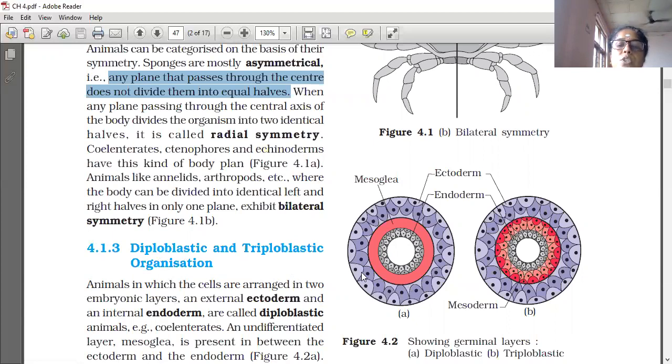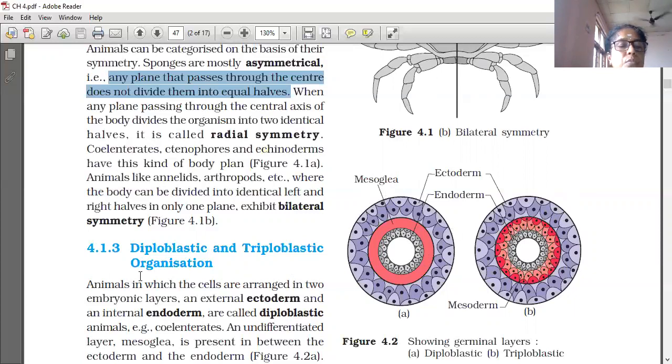Here see the diploblastic two layers. First diagram is diploblastic only. Outer one is ectoderm and inner one is endoderm. And in between ectoderm and endoderm, mesoderm is absent. Only two layers are there. It is filled with a non-cellular, acellular mesoglea. But in triploblastic, three layers are there: ectoderm and endoderm, and in between, a cellular mesoderm is also present. The cellular mesoderm is absent here. Actually, it has mesoglea only, that is acellular only.